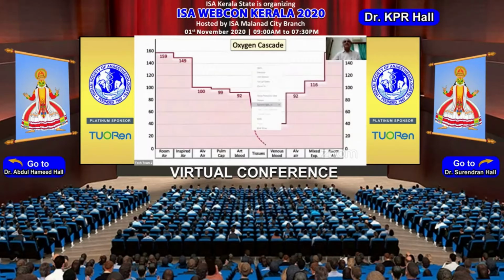If you look at this oxygen cascade more critically, you will find that all these values which are given, 159, 149, 100, 99, 92, are actually the values of partial pressure of oxygen tension, and it is the partial pressure gradient through which the oxygen travels down to the cells and to the mitochondria.